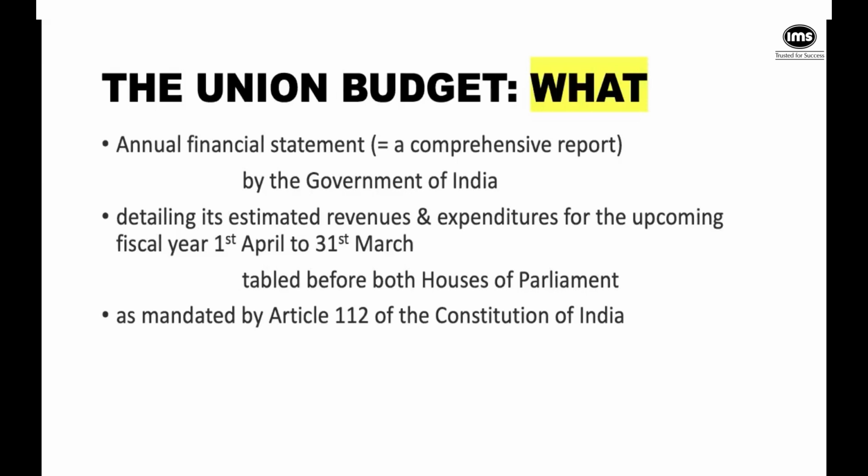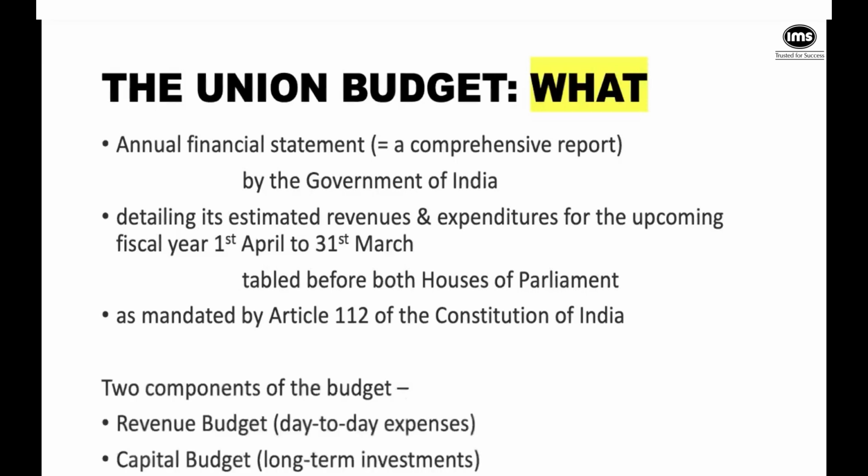The budget primarily has two components. One is called the revenue budget, which is the day-to-day expenses that the government is planning to undertake in the upcoming financial year. And the other, of course, is the capital budget, which is like the long-term investments that will add to the ability of the economy to generate a stream of income in the future.